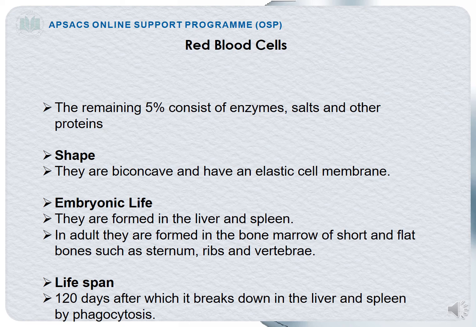Students, lifespan means how much life red blood cells have. It is about 120 days. After 120 days, the red blood cells will be broken down, and where are they broken down? They are broken down in the liver and spleen. And how are they broken down? They are broken down with the help of a process known as phagocytosis. Phagocytosis means an eating process, an engulfing process, that whenever the blood cells are destroyed, they will be engulfed by the process known as phagocytosis. So this was all about today's lecture, the blood and the red blood cells. Thank you so much.